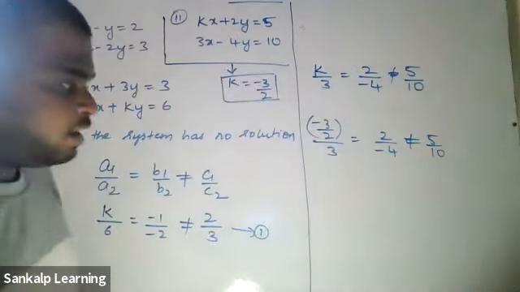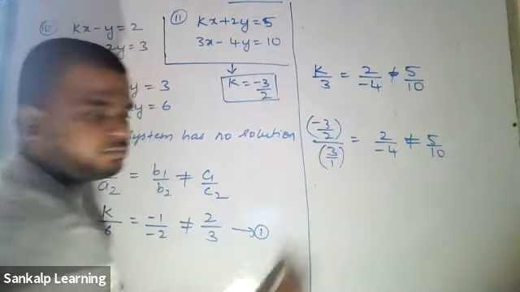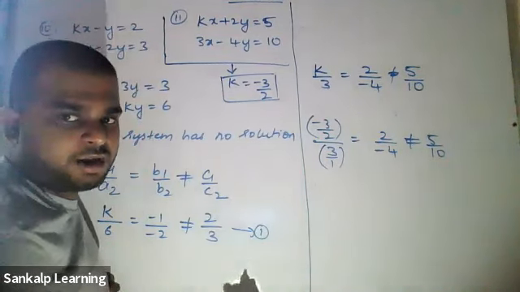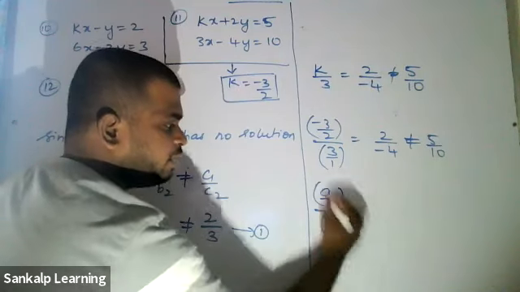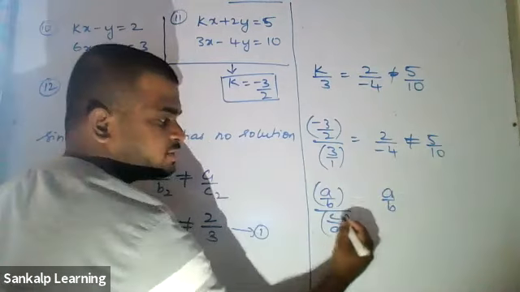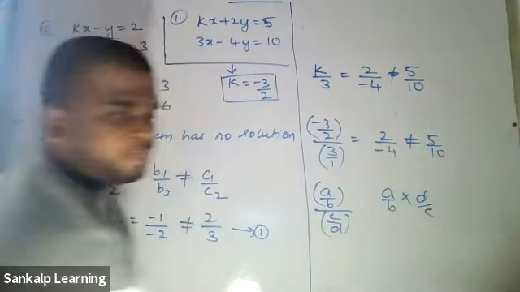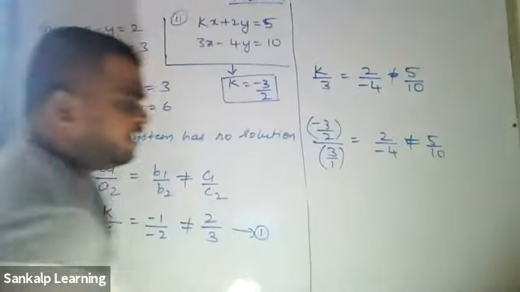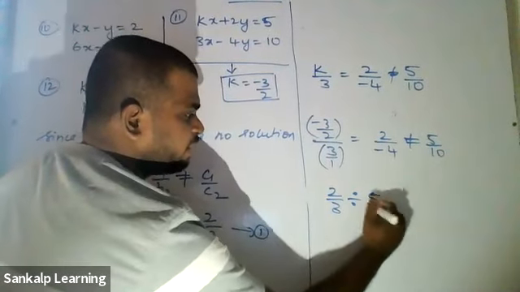Now observe. Just remember this. Can I write this 3 as 3 by 1? Does it make any difference? No. In your lower classes, you would have done this: if A by B is divided by C by D, retain A by B as it is, multiply, and take the reciprocal of the other. I guess most of you would have enjoyed doing this. For example, 2 by 3 divided by 5 by 6.